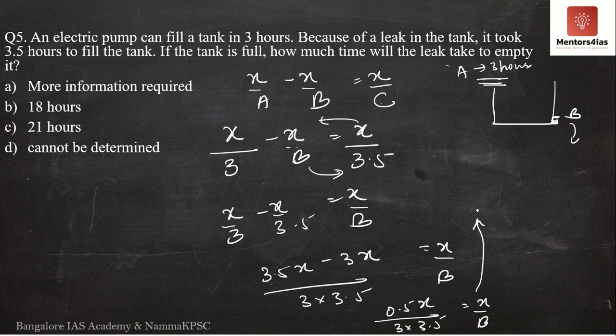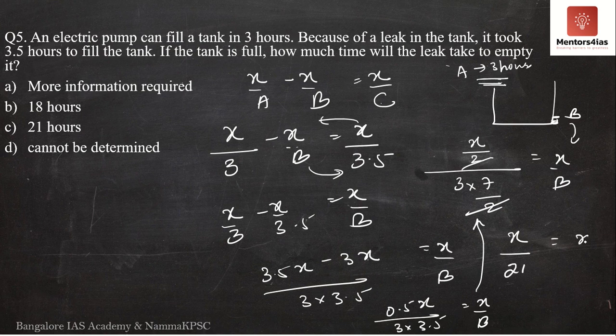I'll write this over here at the top. Can I represent 0.5 as 1 by 2? Of course I can. I'll write this as x by 2. Can I represent 3.5 as 7 by 2? Yes, I can. This is equal to x by 2, x by b. 2 and 2 get cancelled. 7 3s are 21. So I get x by 21 is equal to x by b, nothing but b.